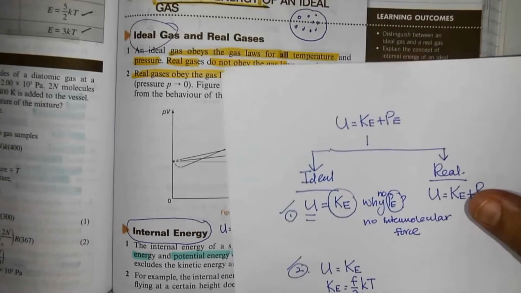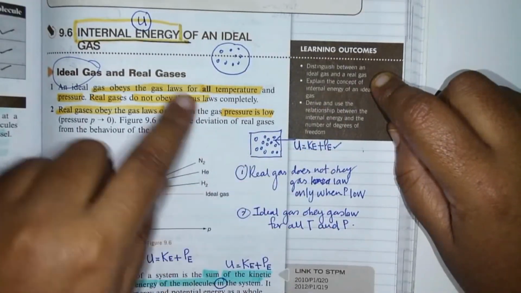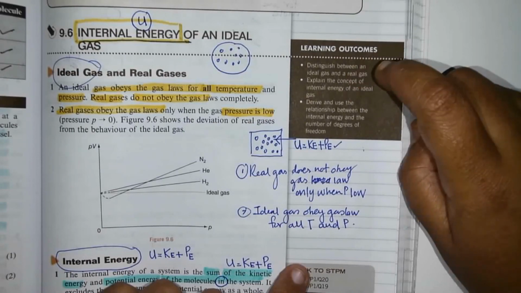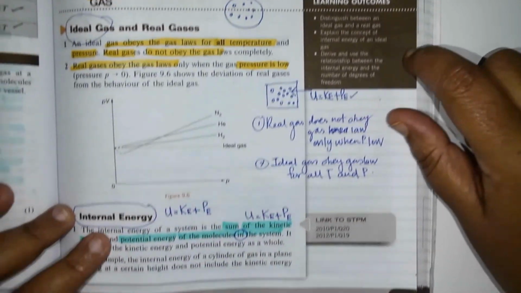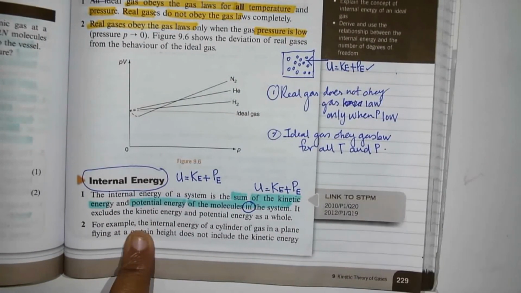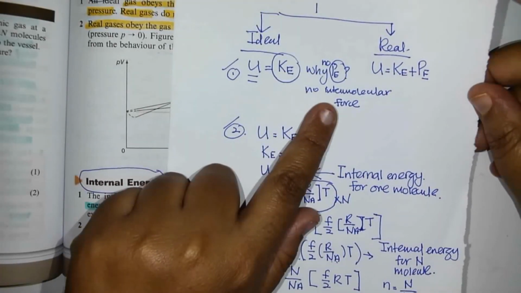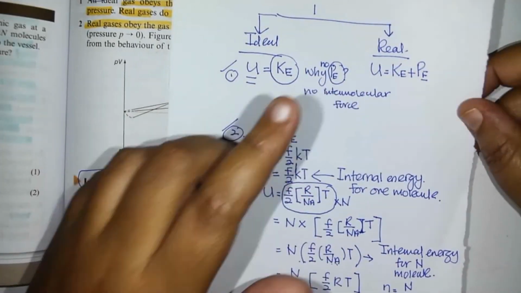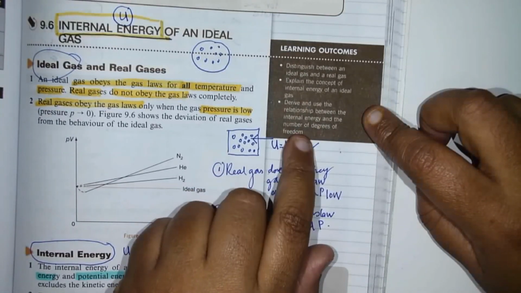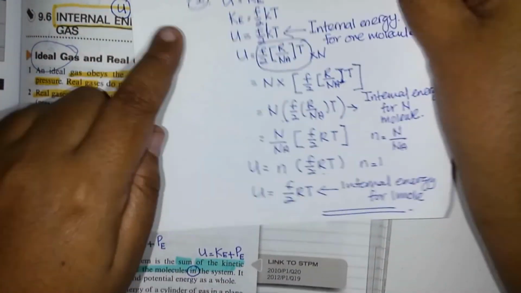So what your learning outcome wants you to do is distinguish between an ideal gas and a real gas. So you have to know the 2 differences. Explain the correct concept of internal energy of an ideal gas. That U only consists of KE because it has no intermolecular forces, so therefore there is no PE. Derive and use the relation between the internal energy and the number of degrees of freedom. So you need to know how to derive. This is how I have already derived for you.